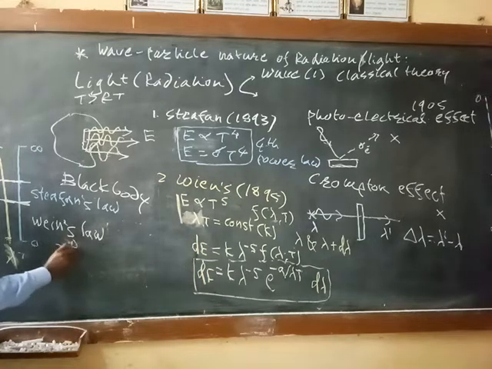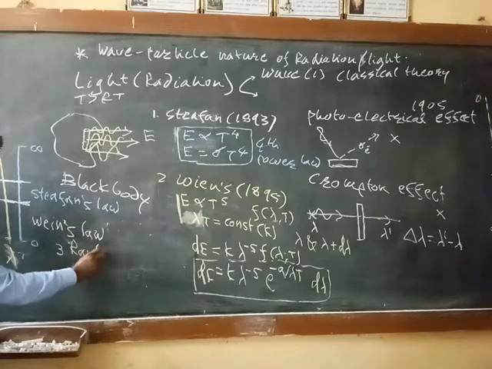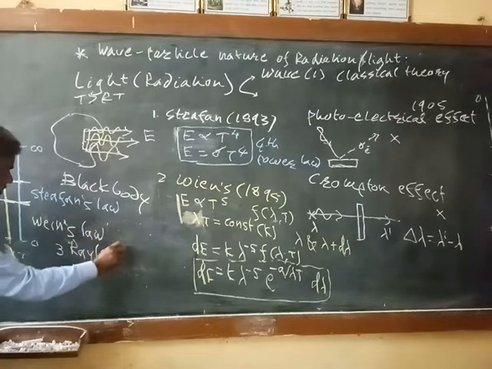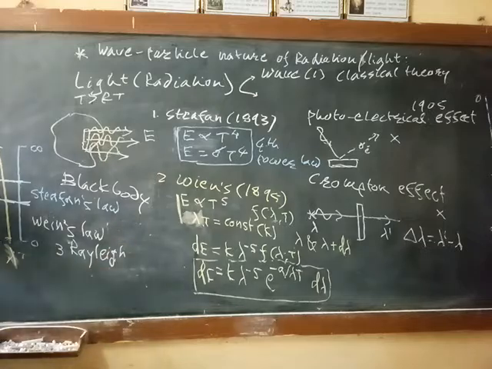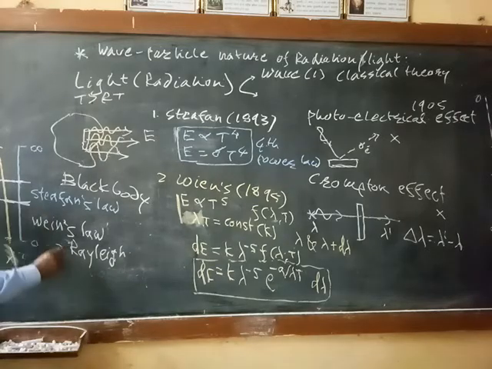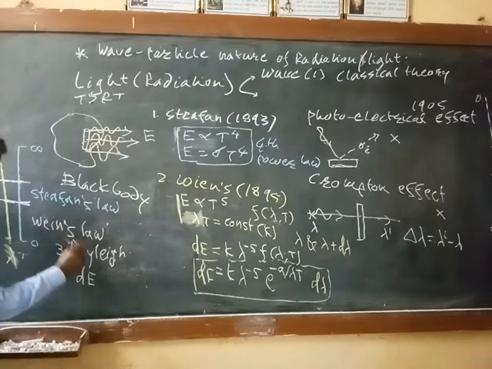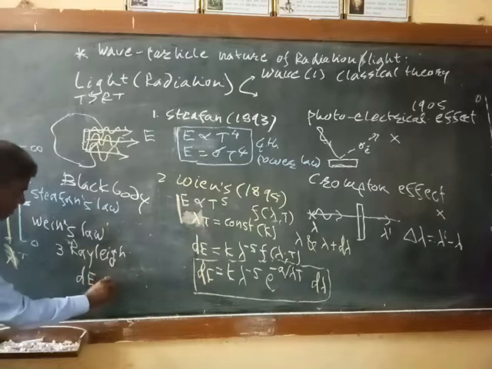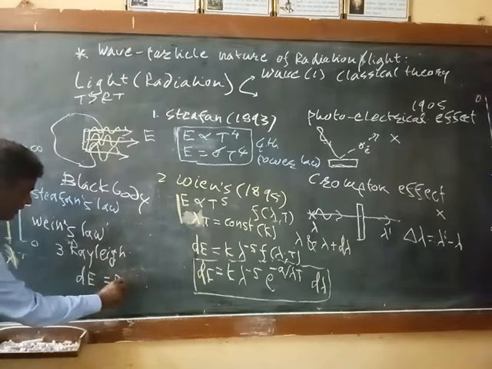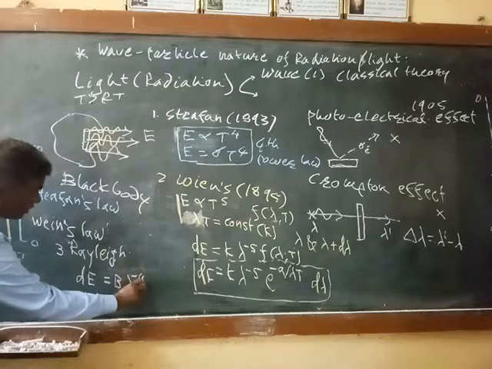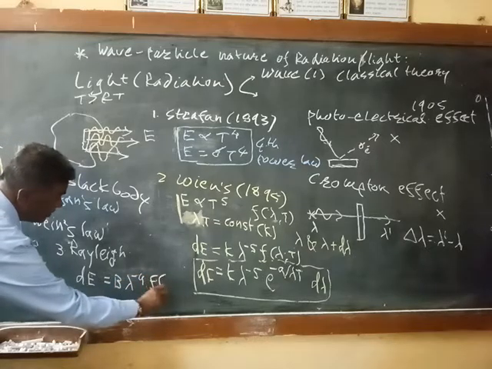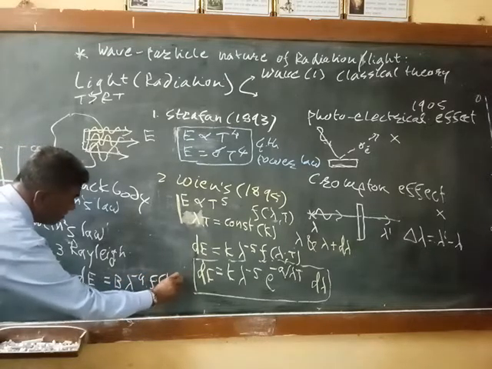Rayleigh and Jeans, who give the third law. They applied the law of equipartition of energy from classical thermodynamics, and obtained the relation: the energy emitted by the black body in the wavelength range d lambda is equal to some constant, B, into lambda to the power minus 4 into a function of wavelength and temperature.